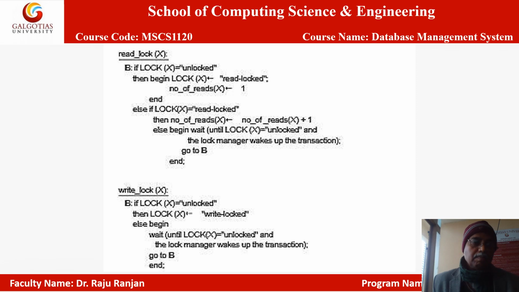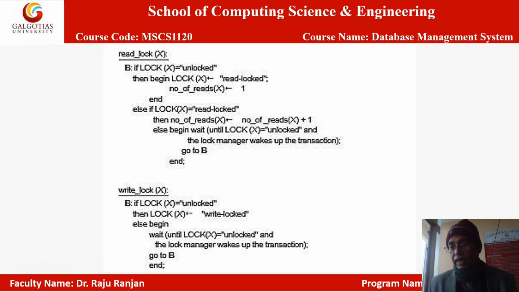Now this is the algorithm. For having a read lock, the condition is: if the lock on X is unlocked, meaning the status is unlocked and no other transaction has any lock, then begin: lock X, assign this lock X as read locked, and also count the number of reads. A read lock can be held by more than one transaction.